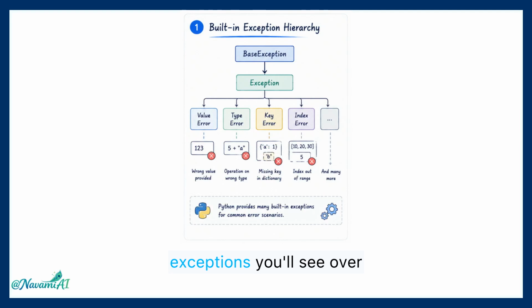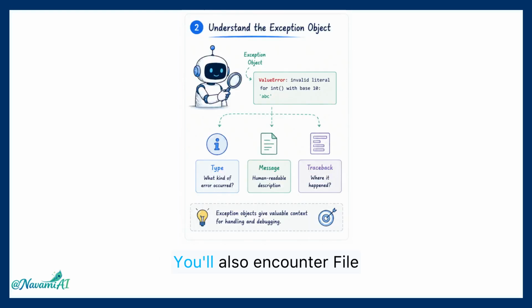There are a few exceptions you'll see over and over again in AI engineering. ValueError means an invalid value was provided. TypeError means the wrong data type was used. And KeyError means something is missing in a dictionary. You'll also encounter FileNotFoundError, ConnectionError, and TimeoutError when working with files, APIs, and external services. Learning these common exceptions will save you a lot of debugging time.